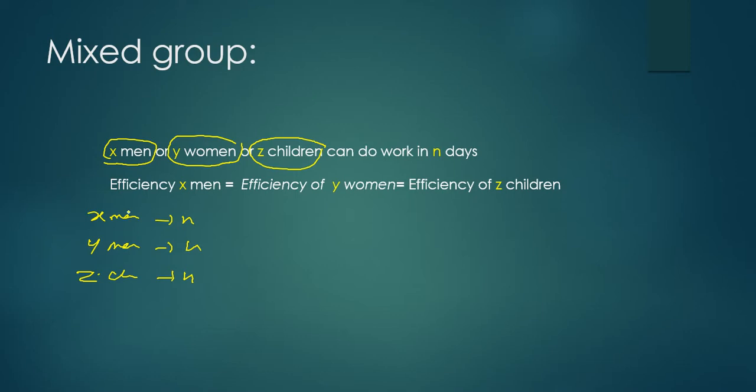It means efficiency of this group is equivalent to efficiency of this group and efficiency of this group. It means efficiency of X men is equivalent to efficiency of Y women equivalent to efficiency of Z children. Okay, let us see example.